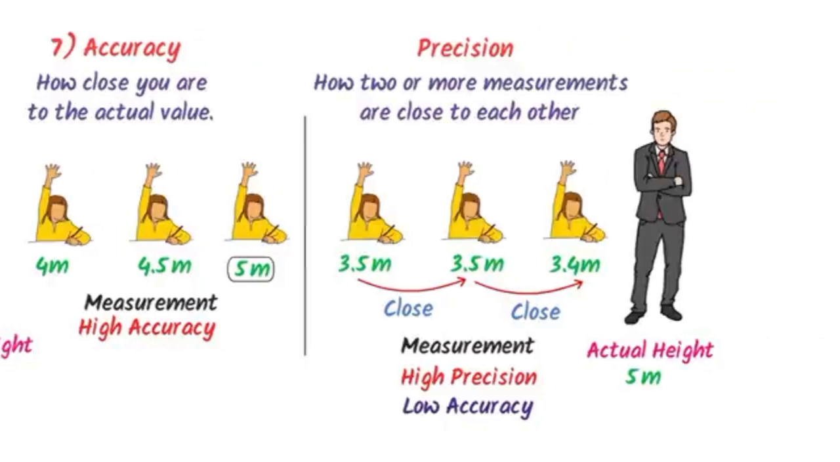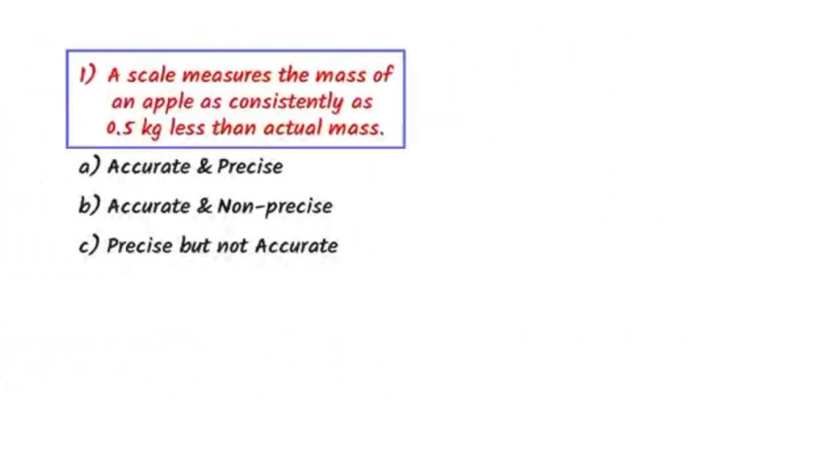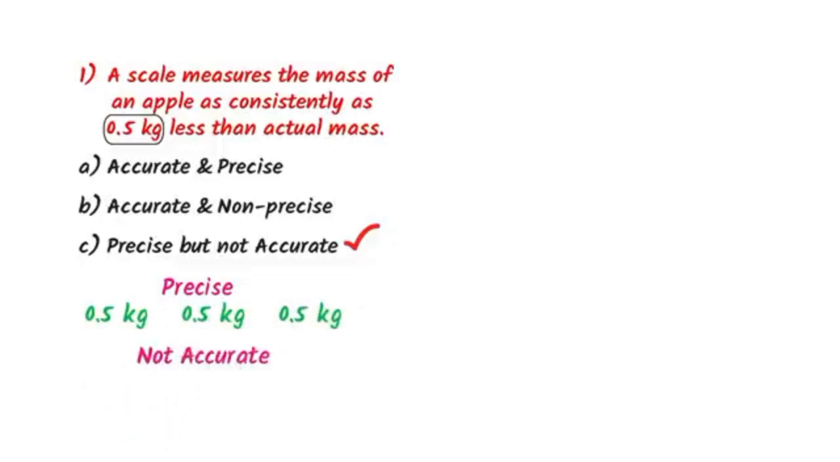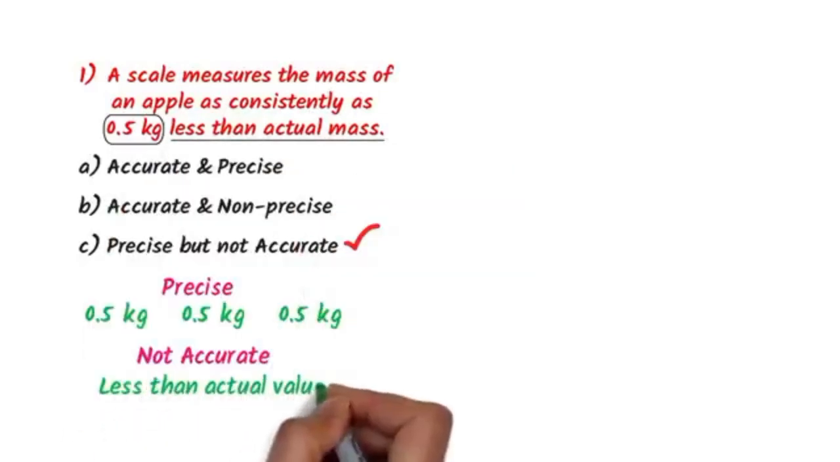Now let me teach you some important MCQs. A scale measures the mass of an apple as constantly 0.5 kg less than the actual mass. The options are accurate and precise, accurate and non-precise, precise but not accurate. Which one is right? Well, the C option is 100% right. It is precise because the scale is constantly measuring 0.5 kg, 0.5 kg and 0.5 kg. But this result is not accurate because it is less than the actual mass.